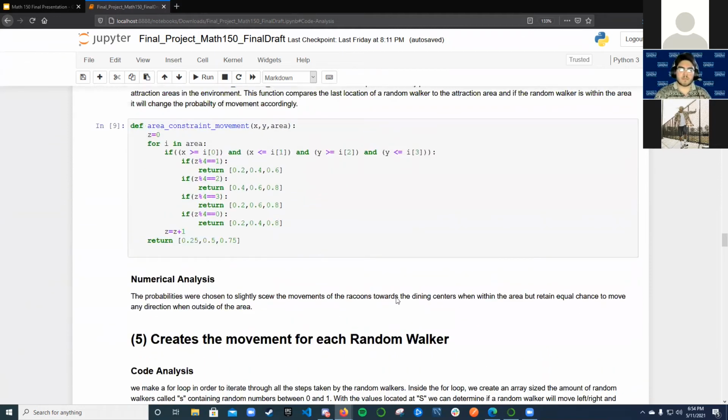The probabilities chosen here were chosen such that Racoon movement is slightly skewed towards the dining centers when within the area, and when outside of the area, the Racoon movement stays equal chance.